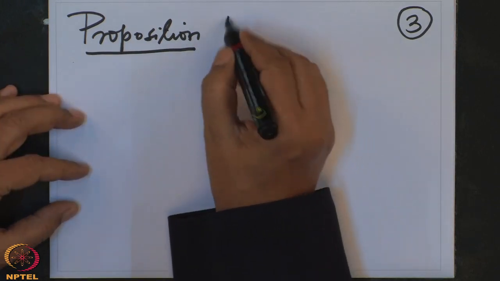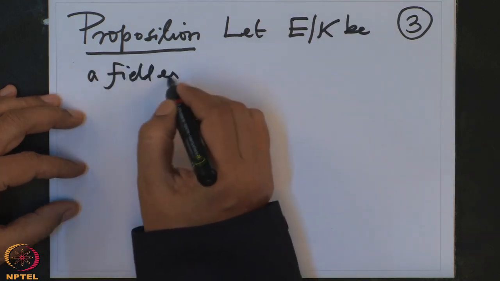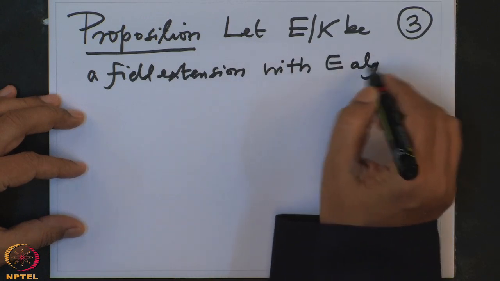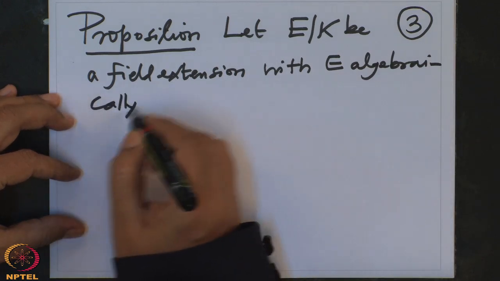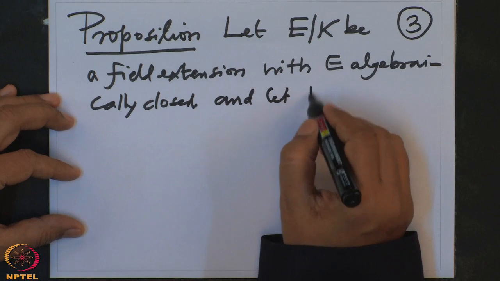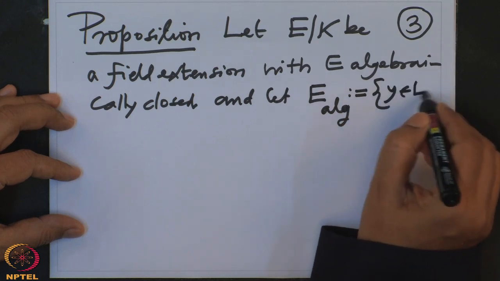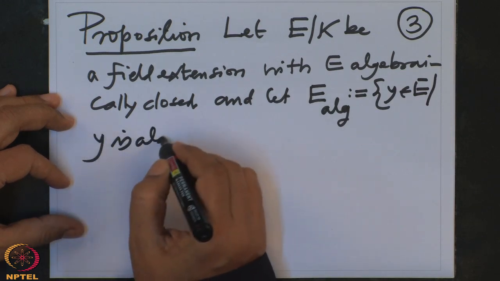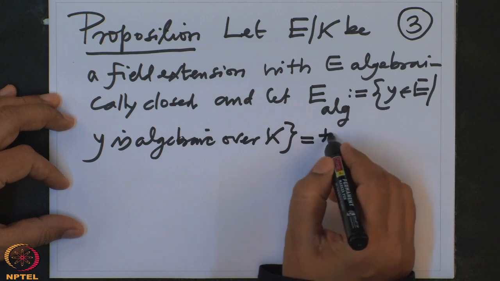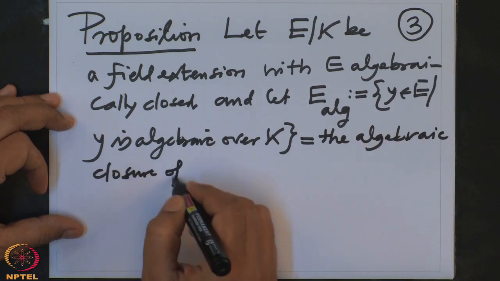So let E over K be a field extension with E algebraically closed, and let us denote by E_alg, by definition, all those elements y in E such that y is algebraic over K. This is what we call the algebraic closure of K in E.